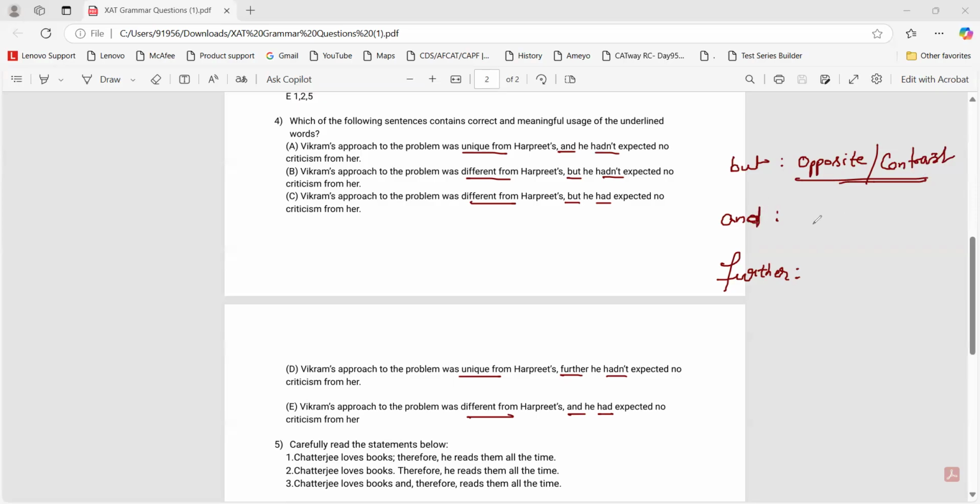And is used to add something. Now, when would we add something? Should it remain connected to the previous idea, or should it be an independent idea when we use and? Anyone who would like to answer? When we use and, do we have an independent idea or is it connected to the previous idea? When we are using complete sentences before and after and.